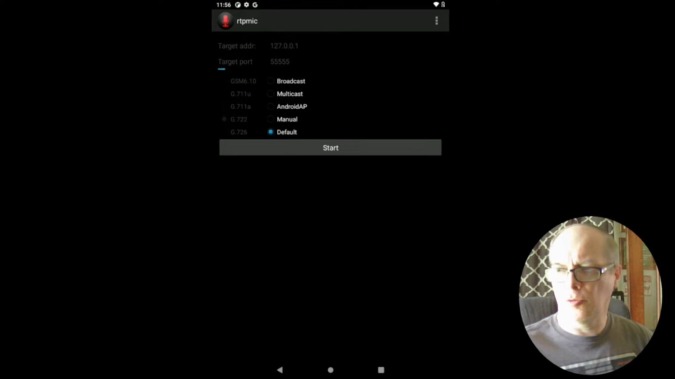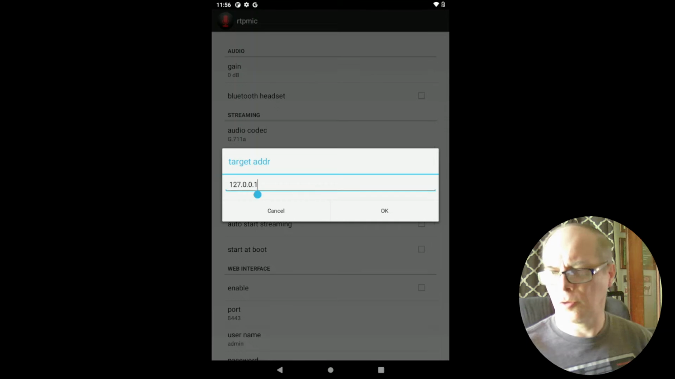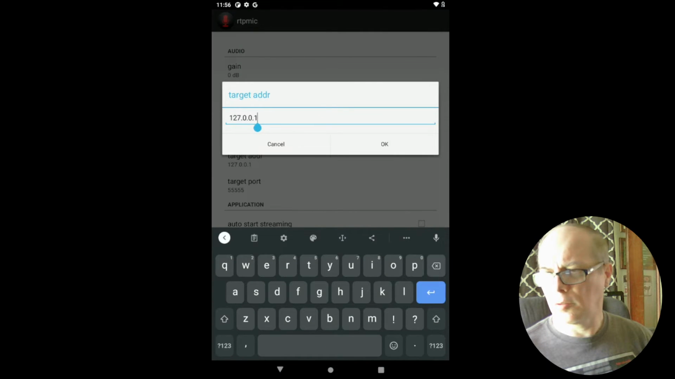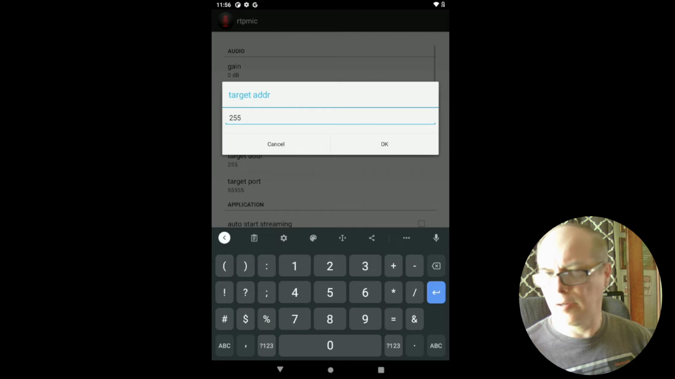Then we'll go to the three dots at the top, default settings, and we want to leave everything. We want to leave audio codec the same. The target address we need to change to, and I'll put the settings in the video description. We'll go ahead and set this to 255.255.255.255.